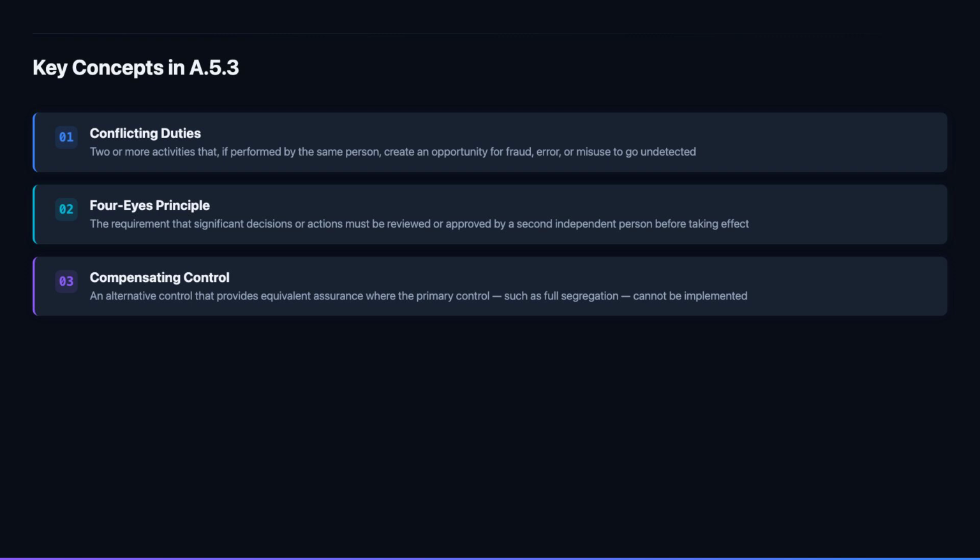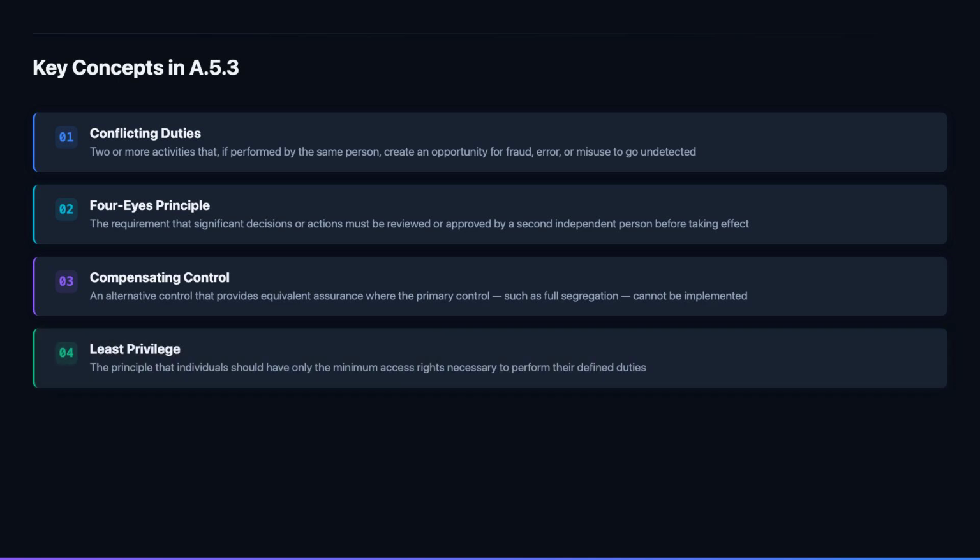Compensating controls must be genuinely effective to satisfy the spirit of A.5.3. An organization that states it cannot segregate duties in a particular process but provides no meaningful compensating control has not satisfied the standard. Effective compensating controls, such as management review of transaction logs, automated anomaly detection, and periodic third-party audit of high-risk activities, create independent assurance that the absence of segregation does not create an unchecked risk.